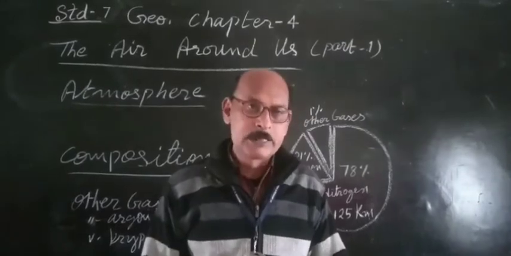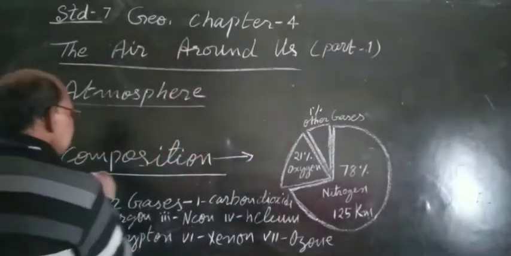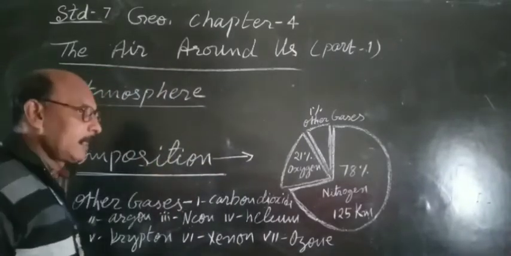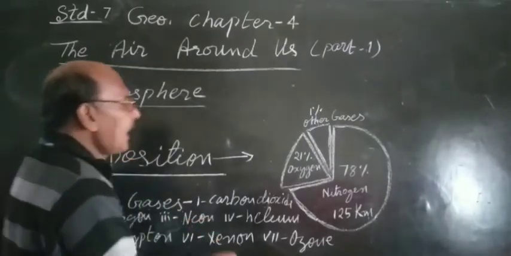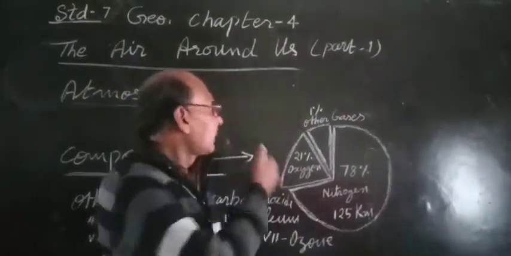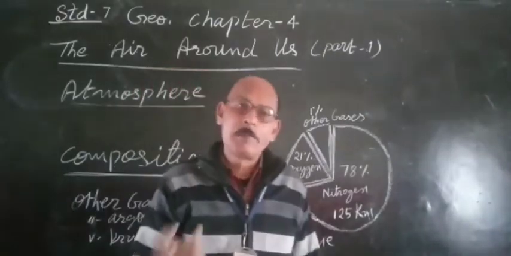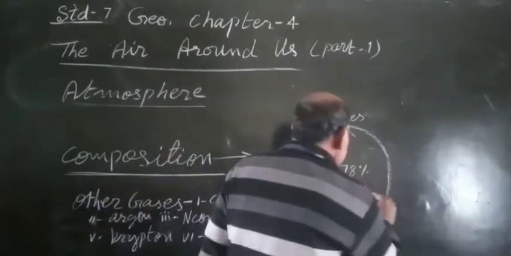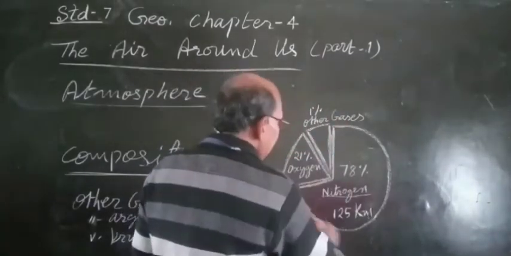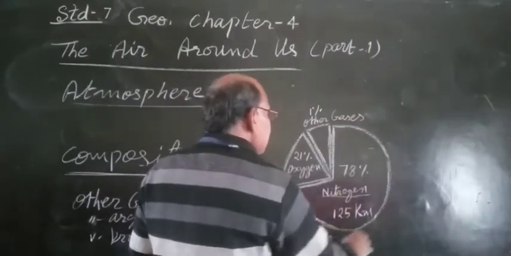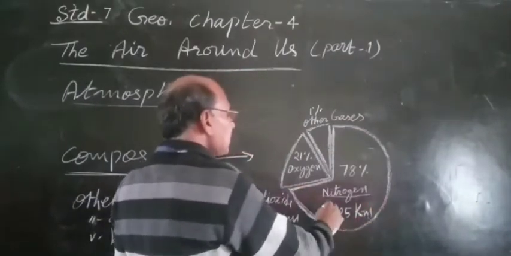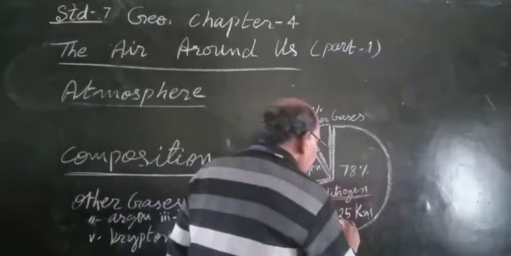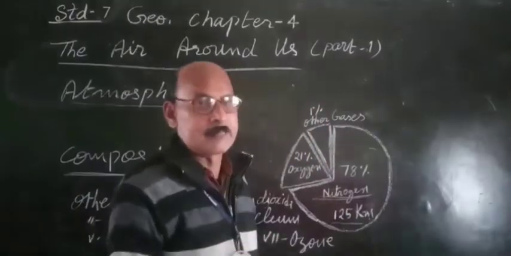Now let's see about the composition. The air that surrounds the earth is called atmosphere. That air has so many gases. The maximum gas is nitrogen. You can see this is the earth surface. 78% is nitrogen, and it is found up to 125 kilometers in the space.